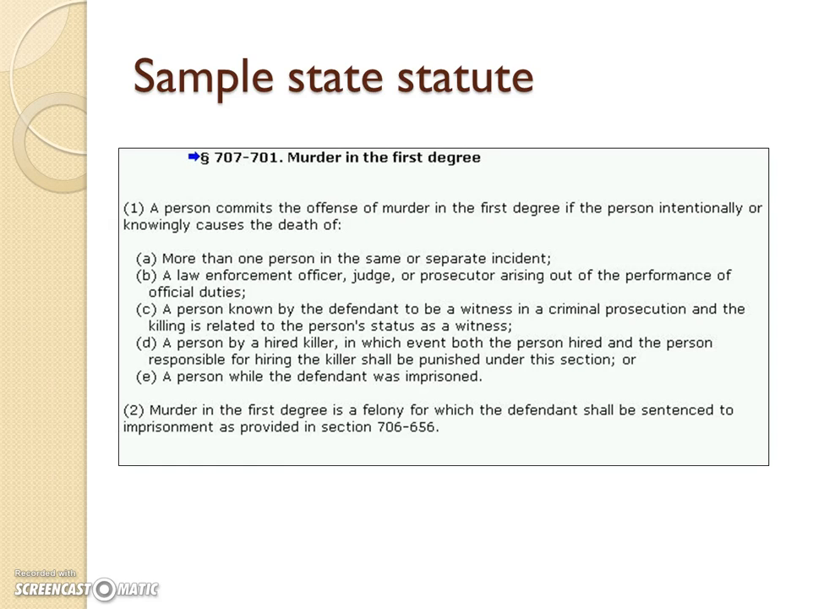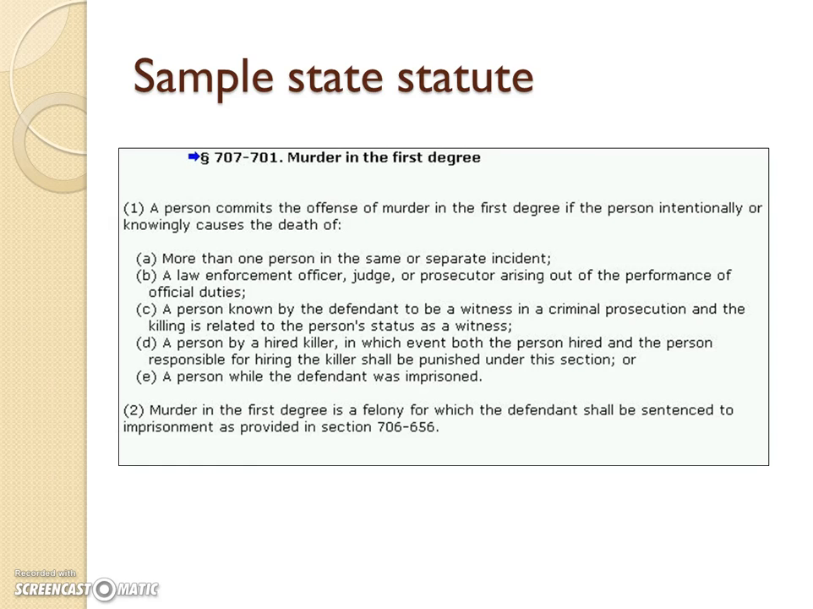But if you're killing the judge because it's the judge in your case and you think she's going to rule against you, then that's when this subsection B comes into play. Subsection C is very similar in that it's a person known by the defendant to be a witness in a criminal prosecution, and the killing is related to that person's status as a witness. So again, this isn't a random killing.